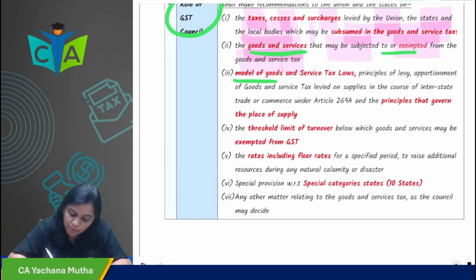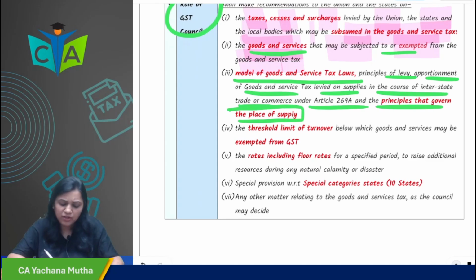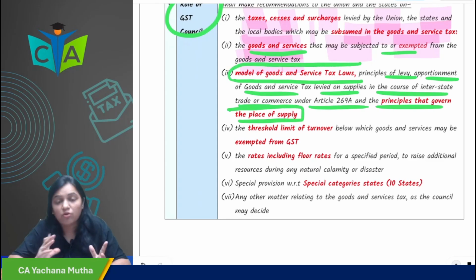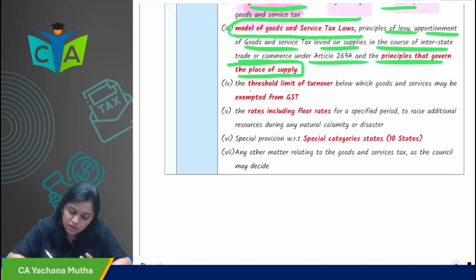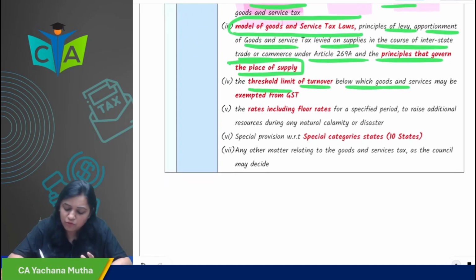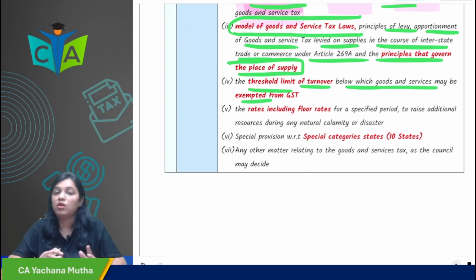Then what will be the model GST law? The principles of levy, apportionment of GST on supply in case of interstate trade or commerce, the principles that govern place of supply, everything. What will be the model of GST laws? All these things are recommended by the GST Council only. What will be the threshold limit of turnover below which goods and services may be exempted from GST? The threshold limits and all, who decides? GST Council decides.